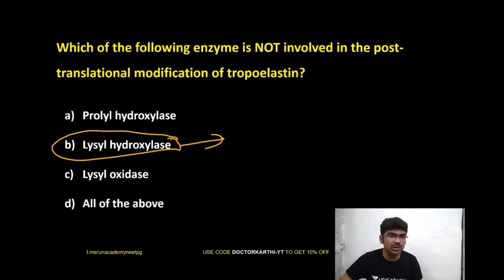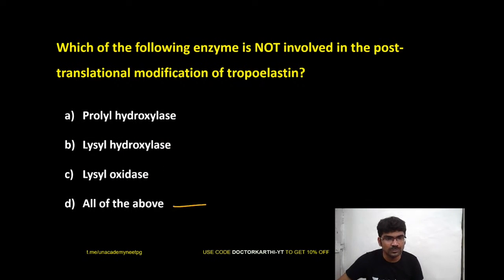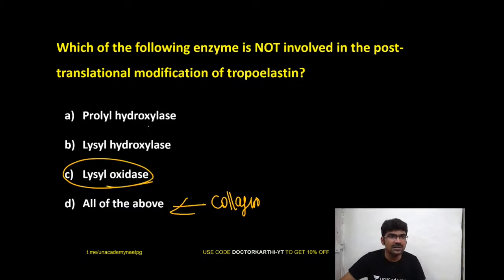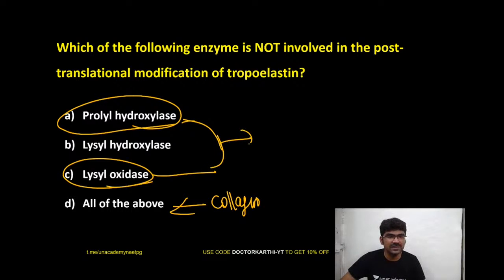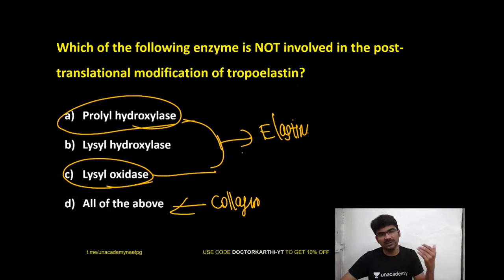In collagen you have all of the above: prolyl hydroxylase, lysyl hydroxylase, lysyl oxidase, everything is there for the collagen maturation. For elastin you have only these two enzymatic steps, right? So there is no hydroxylation of lysyl residues required for the maturation of tropoelastin. Okay, good.